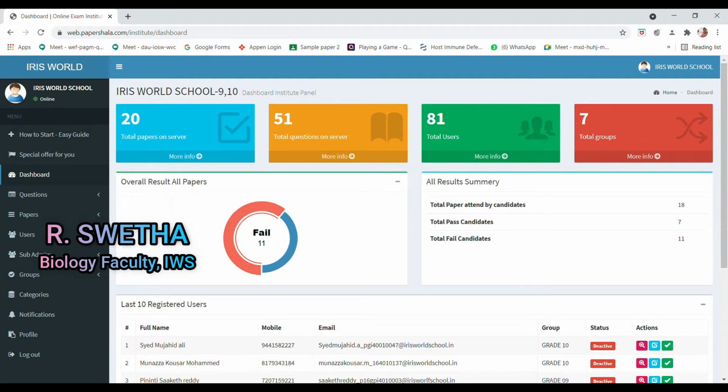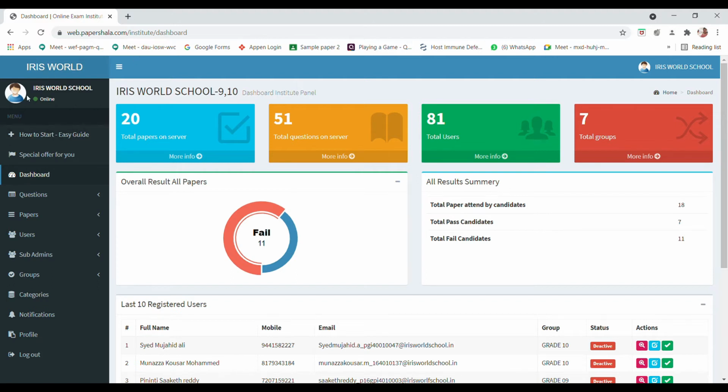Now I'm going to explain about this online virtual exam we are going to conduct. What we are conducting there. So here we are using Papershala as one of the apps for the exams or the assessment through online classes. So coming to our school, as you are seeing here, Iris World School. Now I'm just going to tell about how we are following this Papershala.